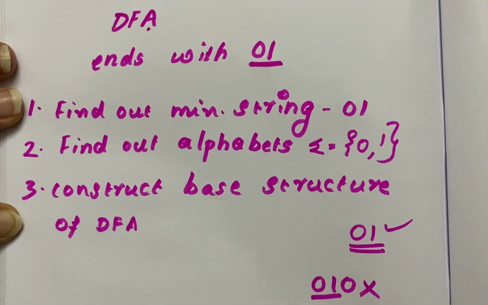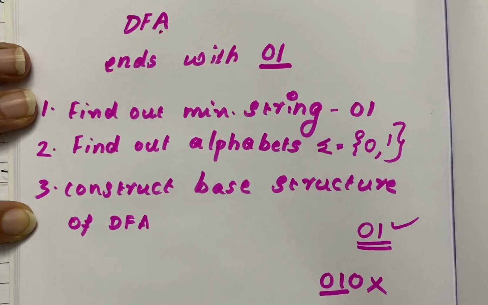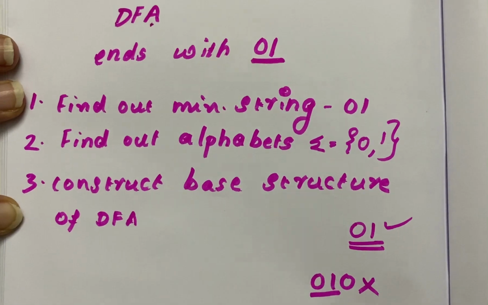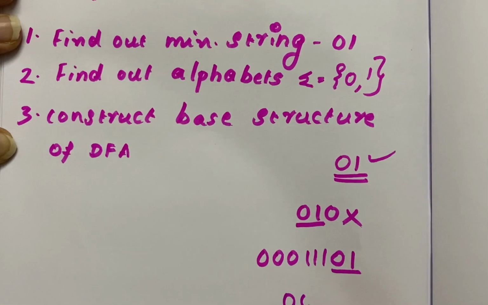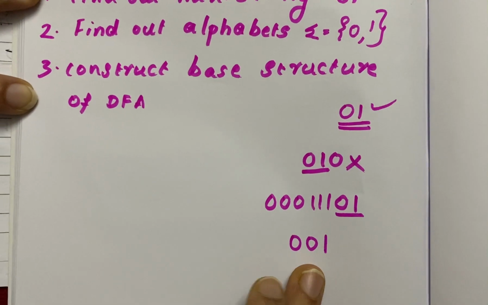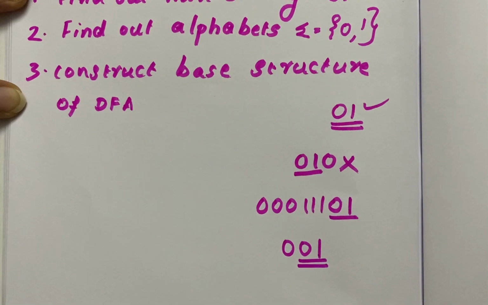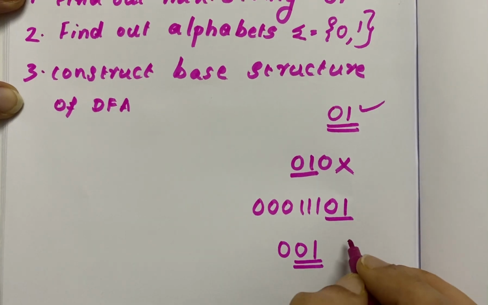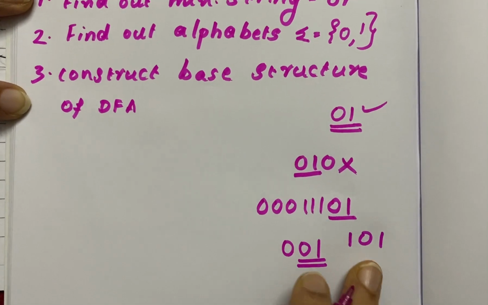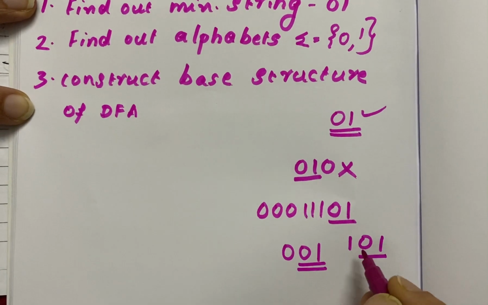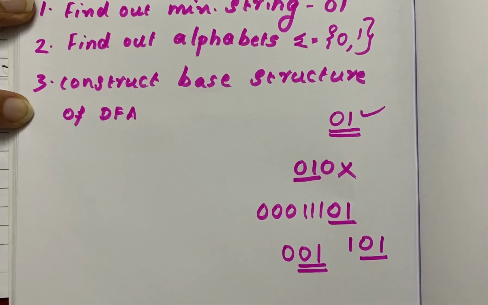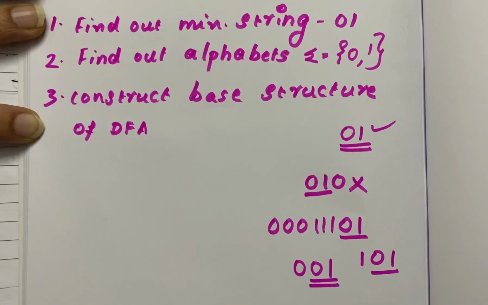Before 0 you can have any number of 0s, any number of 1s. This string will be accepted because it ends with 0, 1. So 0, 0, 1 must be accepted. Why? Because it ends with 0, 1. Okay. Now 1, 0, 1 also must be accepted. Why? Because it ends with 0, 1. And before this 0, 1, you can have any number of zeros and any number of 1s.